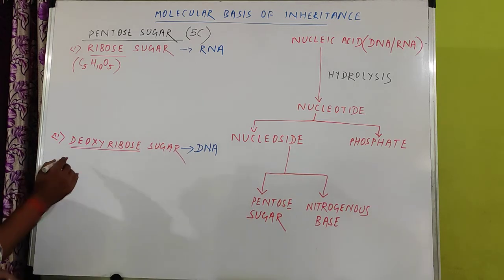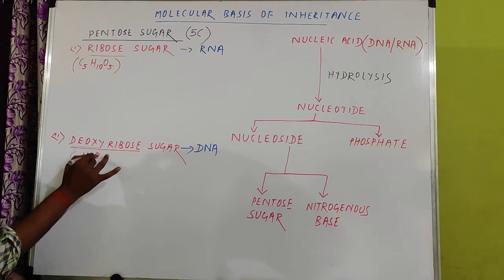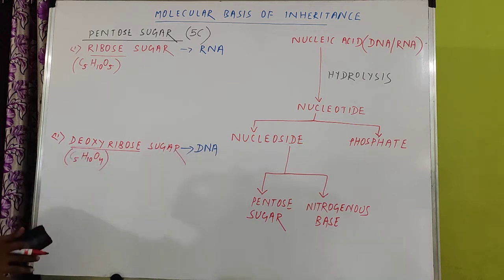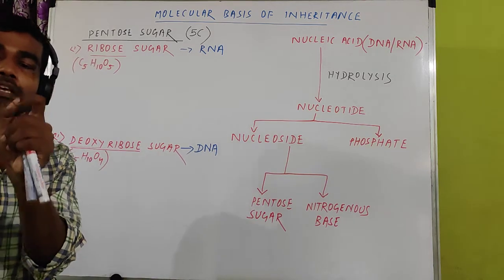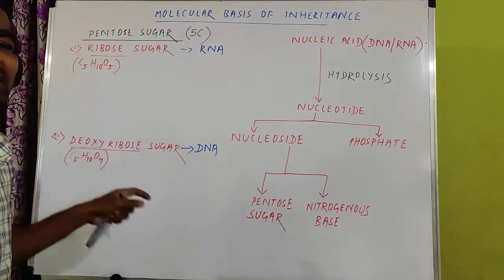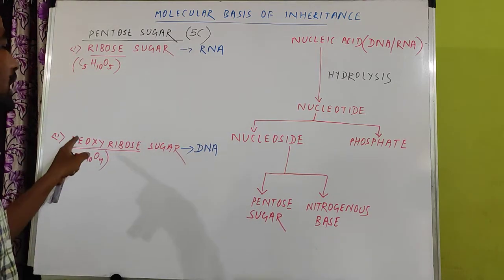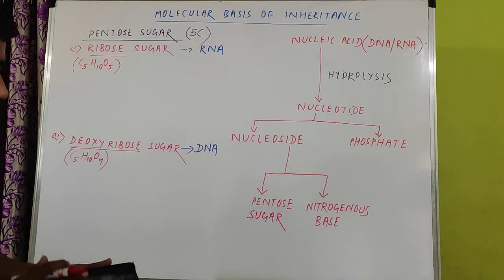So the formula becomes C5H10O4. This is the formula for deoxyribose. No need to remember anything. Only remember the number of carbon, then you can easily write the exact formula of ribose and deoxyribose sugar.